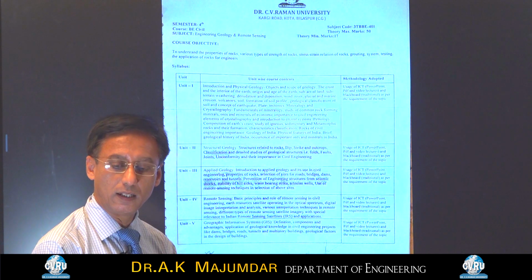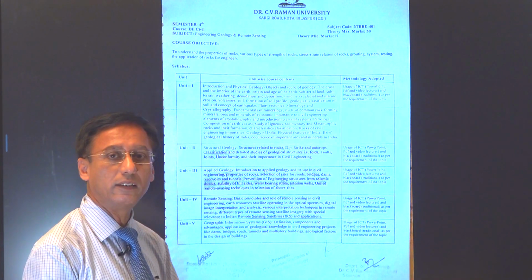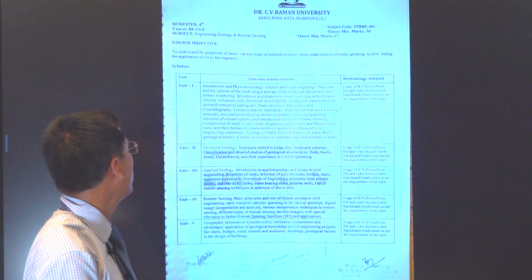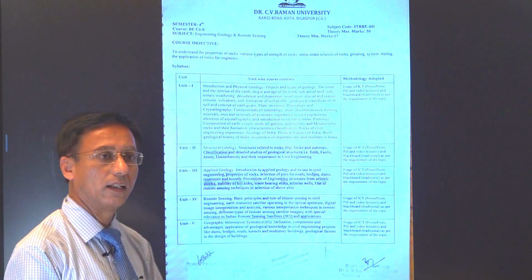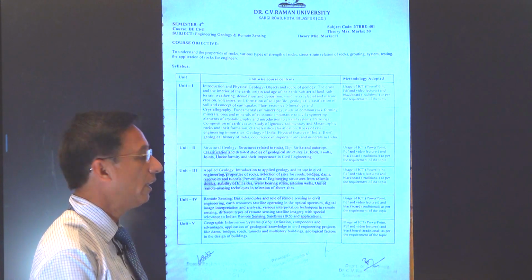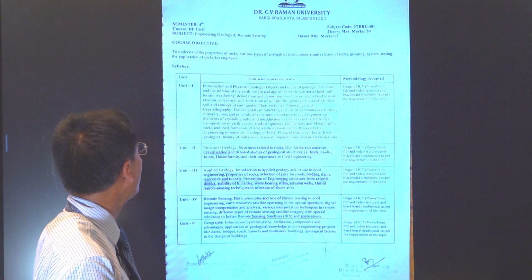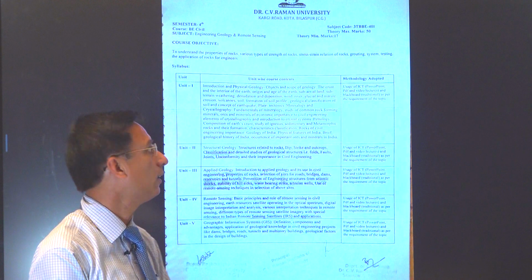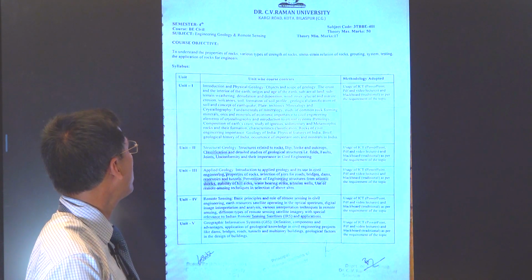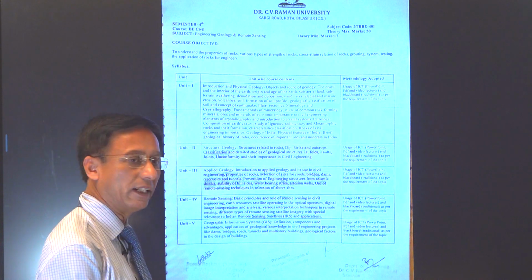Today we will study engineering geology and remote sensing. It is studied by Bachelor of Engineering students in Civil, Mining and all the other branches in the 4th semester. Our subject is engineering geology and remote sensing.